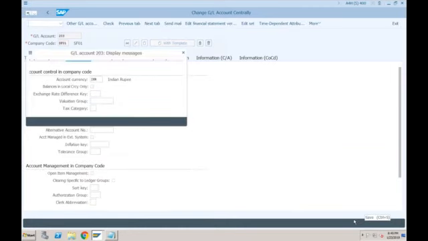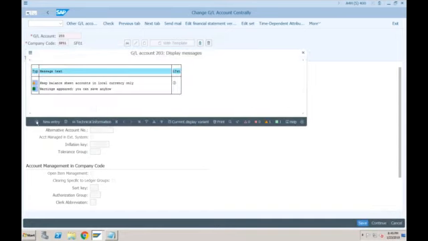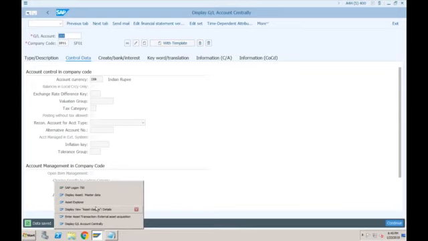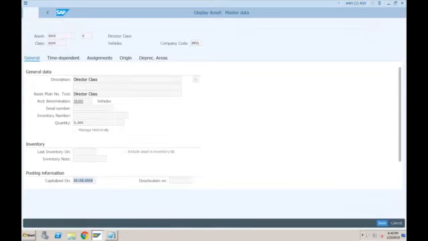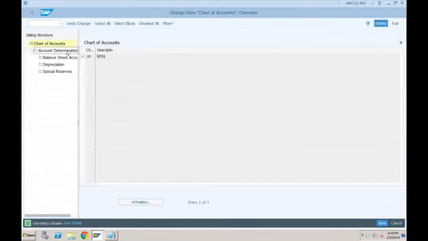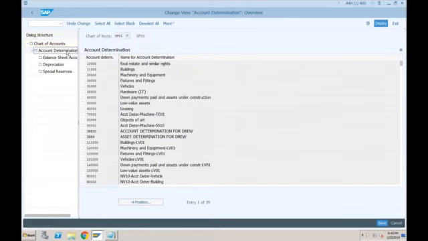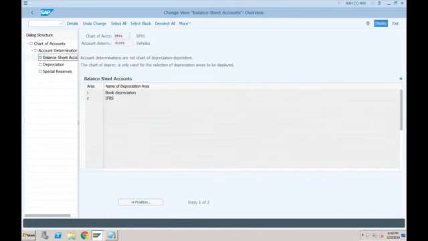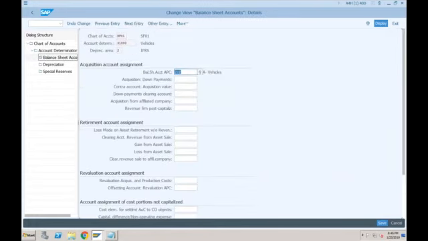Then you go to transaction AO90 where you specify the GL accounts. Our chart of depreciation is SF01. In the account determination, we need to go for vehicles, and this is available in the balance sheet, and we are specific to IFRS. So this is the contra account. We need to provide 203, which means 202 will be debited and 203 will be credited. Just click on save.